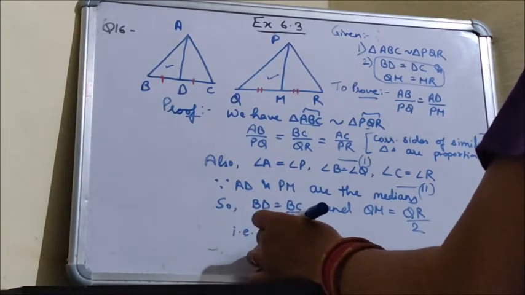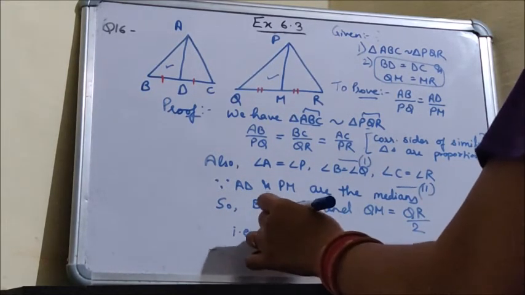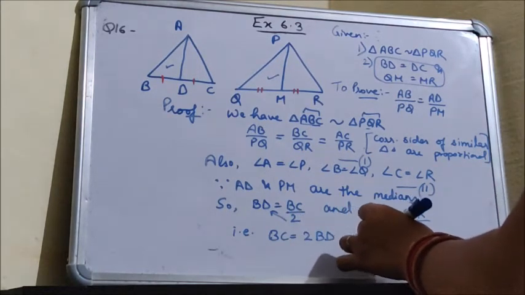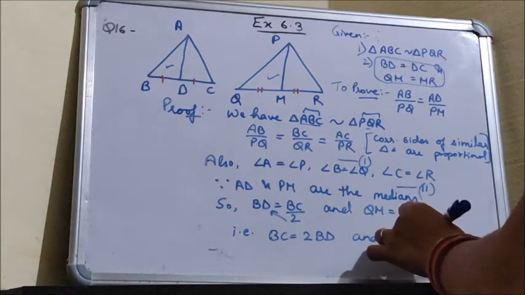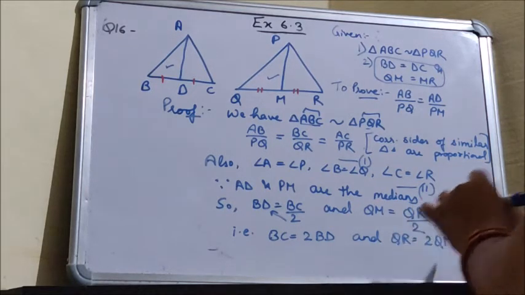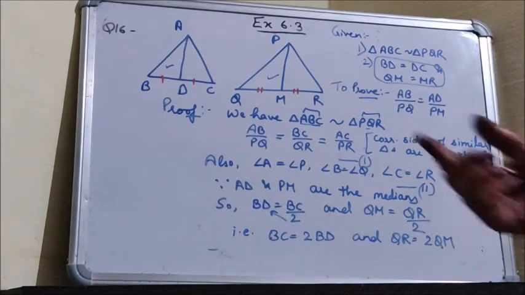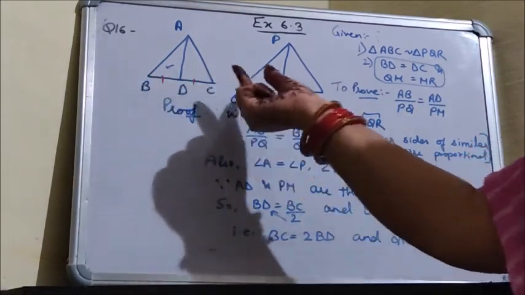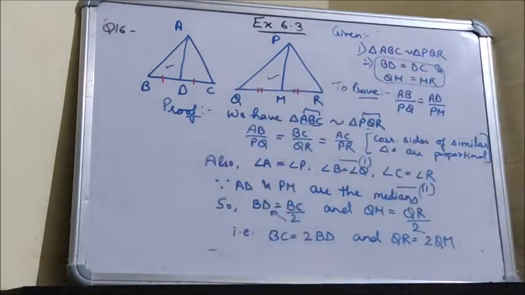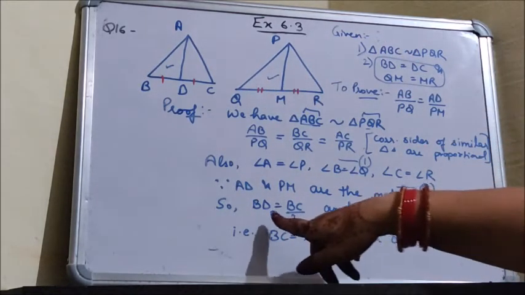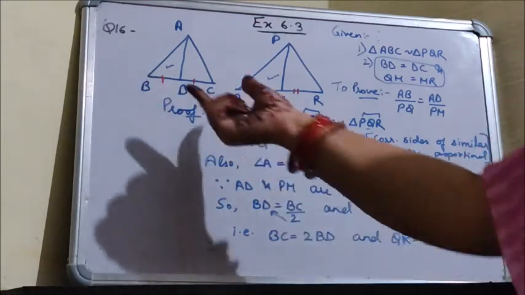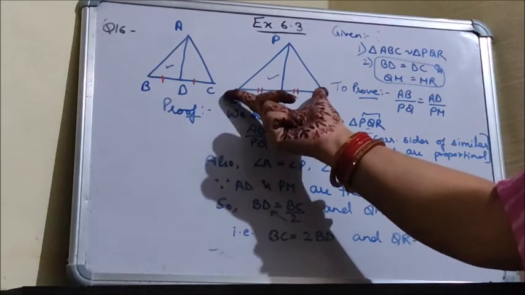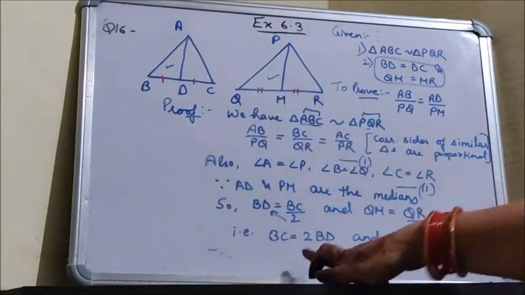That is, BC is equal to 2BD and QR is equal to 2QM. We can write this because this is the midpoint. So BD is half of BC and QM is half of QR, and since it is half, BC is double of BD and QR is double of QM.